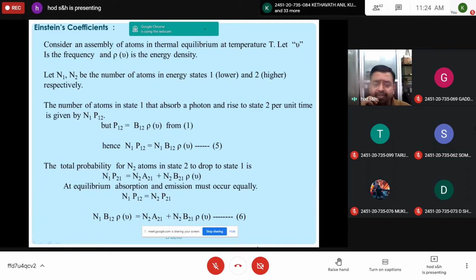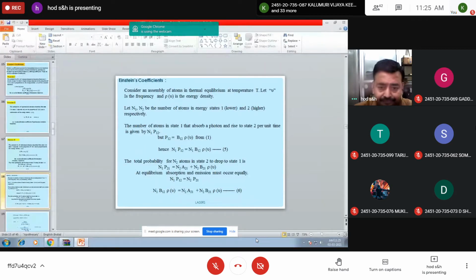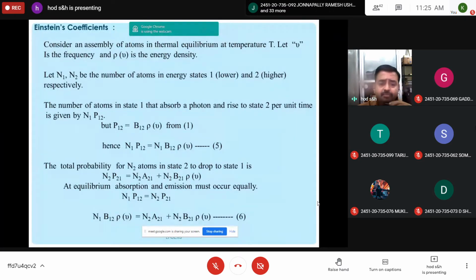So the total probability of N2 atoms in state 2 dropping to state 1 is N2 P21, which is the sum of P21 spontaneous plus P21 stimulated emission, represented by N2 A21 plus N2 B21 rho nu. From equations 3 and 4, you can get this.